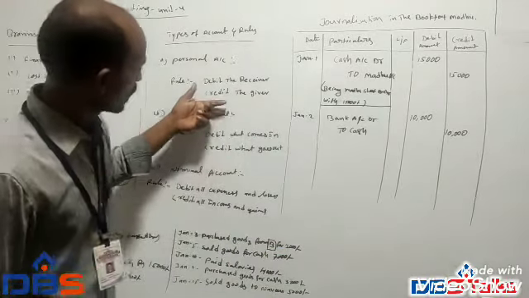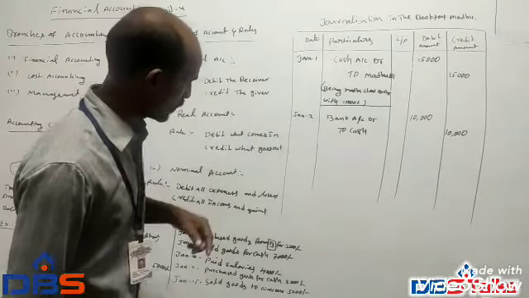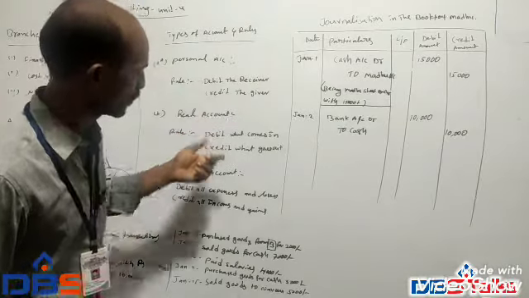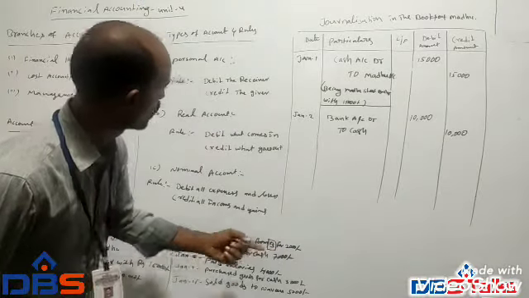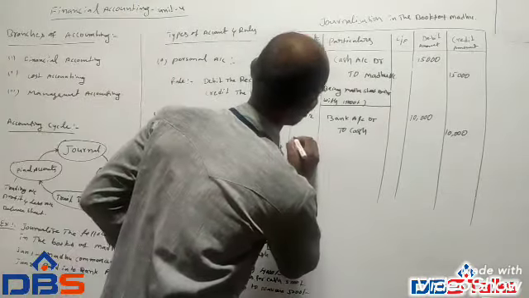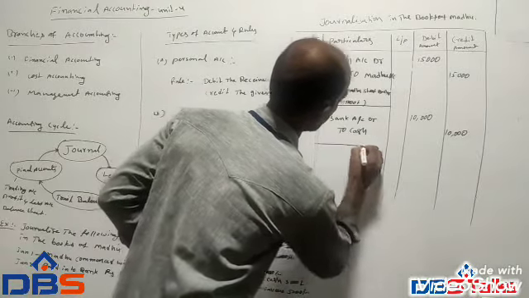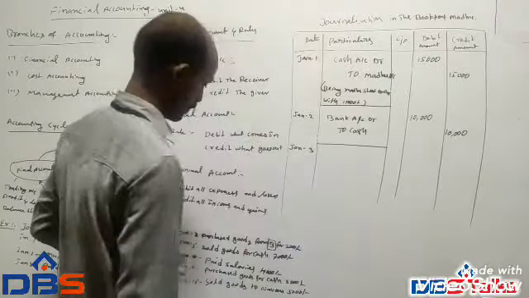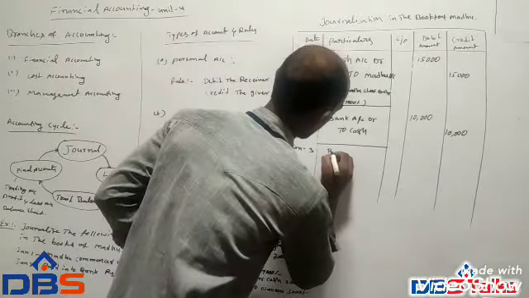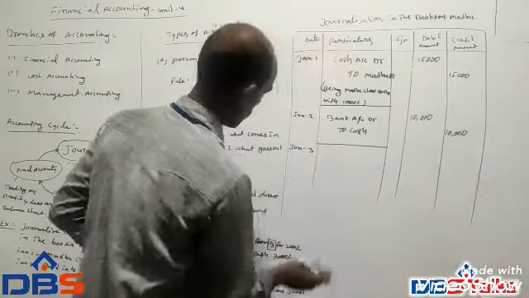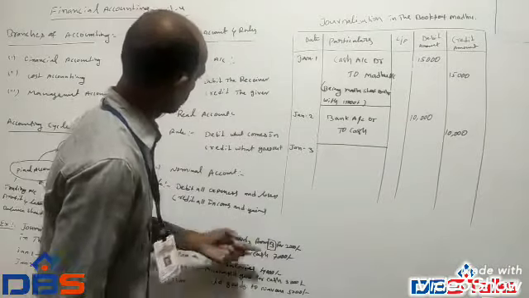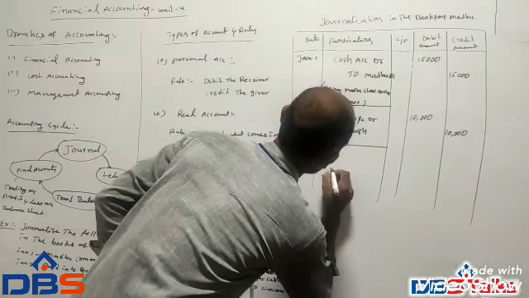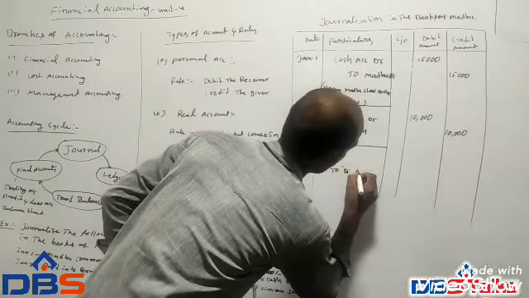So credit the giver. What is the rule here? Credit the giver. So person name B is creditor. January 3rd, credit the giver to B account.